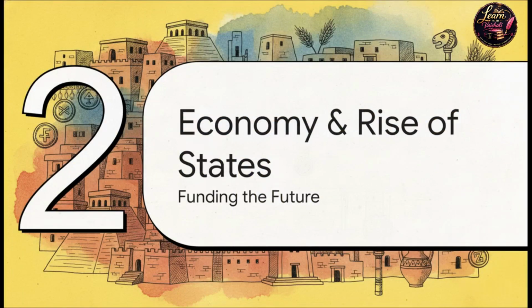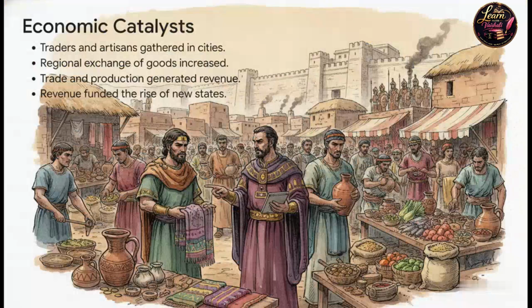Which brings us to part 2, economy and rise of states, funding the future. The urbanization engine created these central hubs for merchants and artisans. With all this regional exchange of goods happening in one place, it became much easier for a central authority to step in and say, hey, we are going to tax this. Generating that crucial tax revenue is the absolute secret ingredient here.